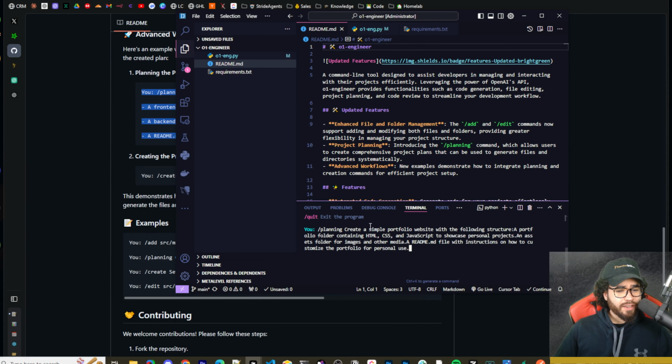All right, so here we're going to say create a simple portfolio website with the following structure: a portfolio folder containing HTML, CSS, and JS to showcase personal projects, an assets folder for images and other media, and a README file with instructions on how to customize the portfolio for personal use. So O1 Engineer is thinking.